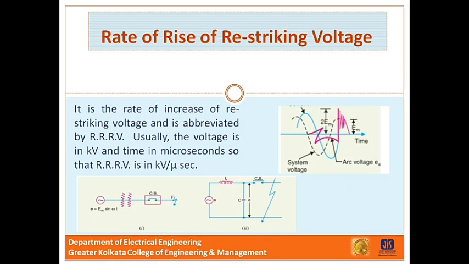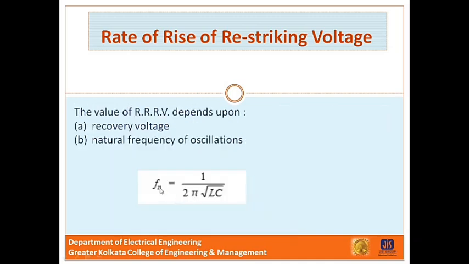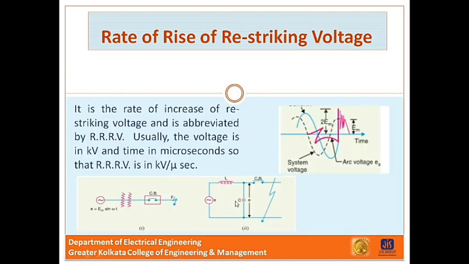Now this combination forms an oscillatory circuit and produces a transient frequency, that is Fn equals 1 by 2 pi root over LC, which appears across the capacitance C, and hence across the contacts of the circuit breaker.